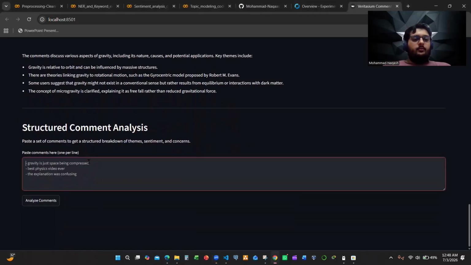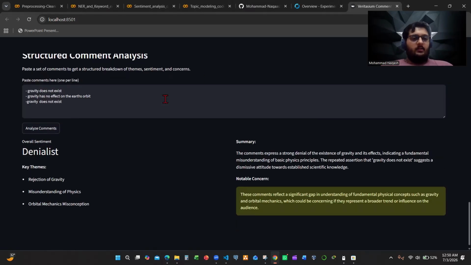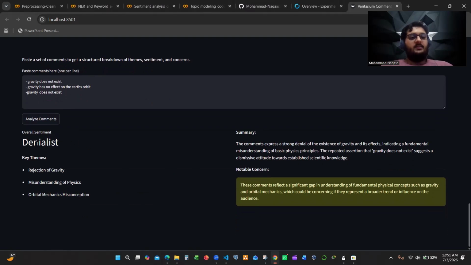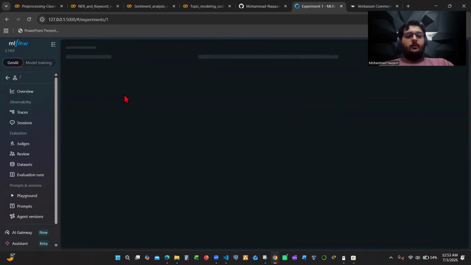And then the last one over here is the structured comment analysis. Now we'll see what answer it gives us. We'll analyze the comments. As we can see, it produced this answer that the overall sentiment is denialist. The key themes are the rejection of gravity, the misunderstanding of physics, and the orbital mechanics misconception. And here's the same name that I showed in the code.